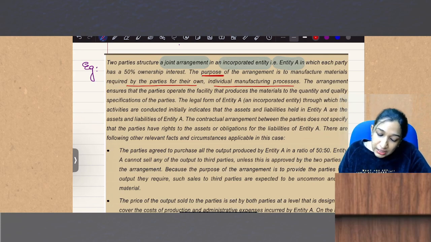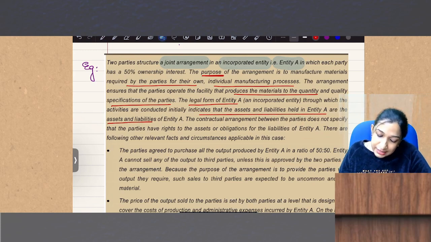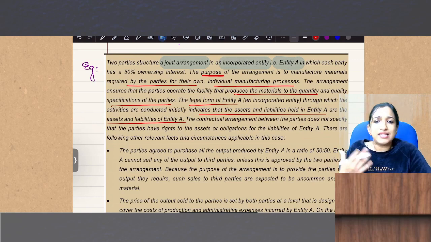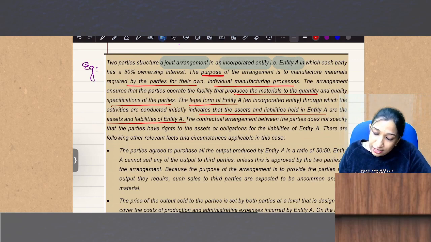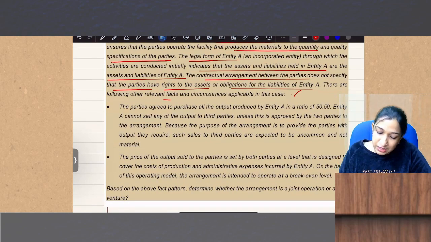The arrangement ensures that the parties operate the facility that produces the materials to the quantity and quality specifications of the parties. The legal form of entity A, through which the activities are conducted, initially indicates that the assets and liabilities held in entity A are assets and liabilities of entity A, because it's a separate legal entity. The contractual arrangement between the parties does not specify that the parties have rights to assets and obligations for the liabilities of entity A. Some more relevant facts and circumstances are given.